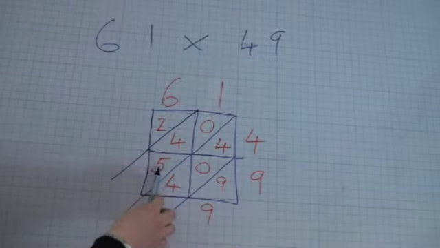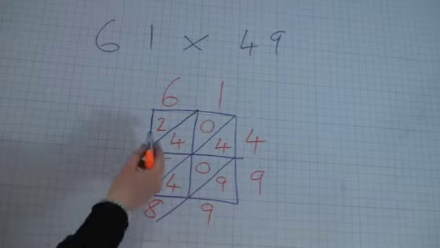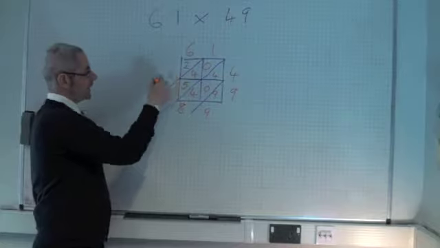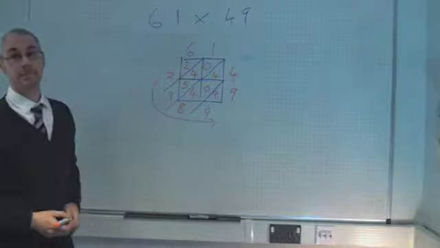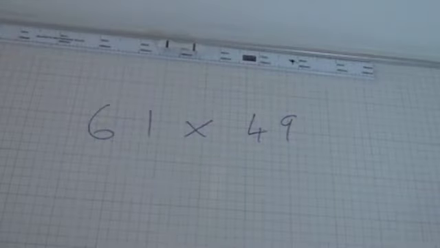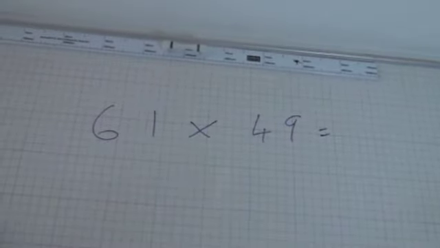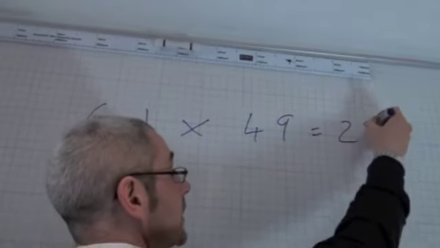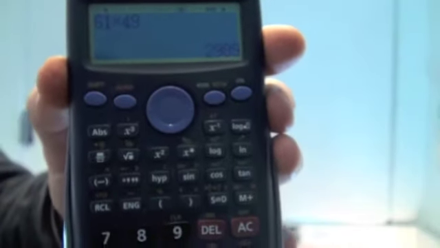Next I've got 0, add 4, add 5, which is 9. And in my final diagonal I've just got the number 2. And the answer now is around the outside of the diagram, 2,989. And I would say to make that a complete answer, I would have to write 61 multiplied by 49 equals, really important piece of syntax there in our writing, 2,989. And that's a complete piece of maths. So you can see, and we're done.